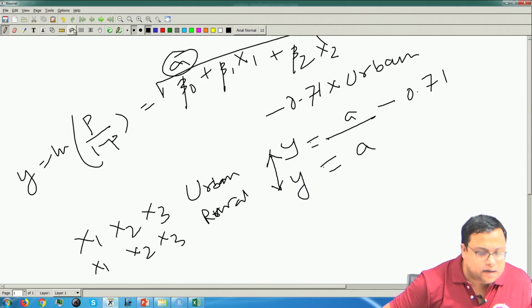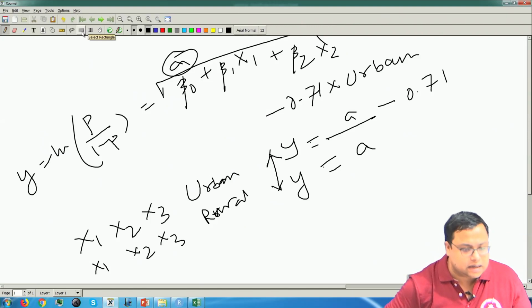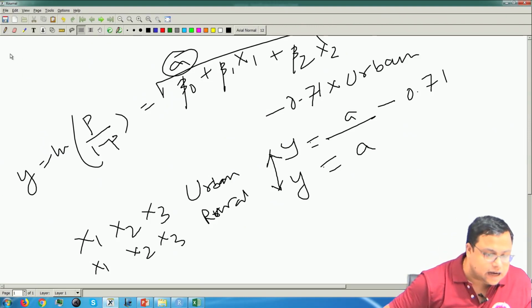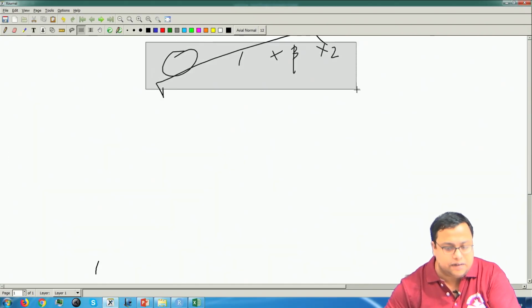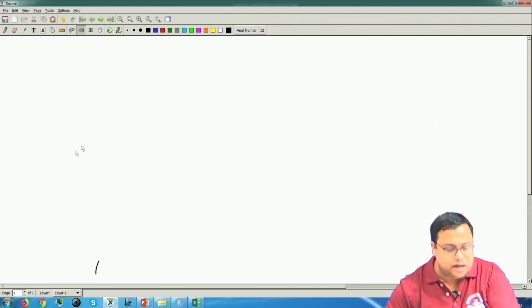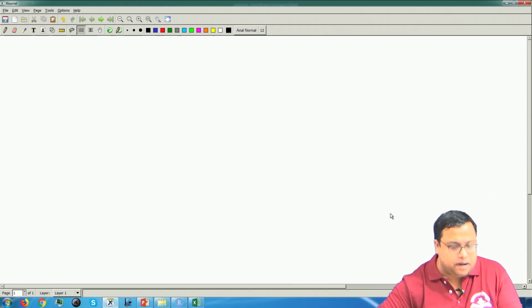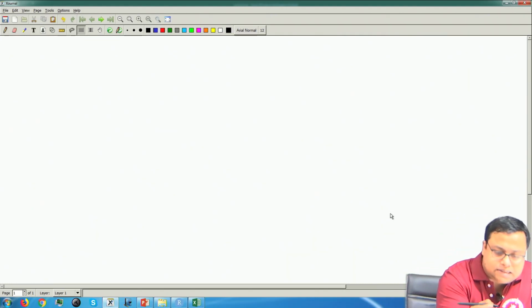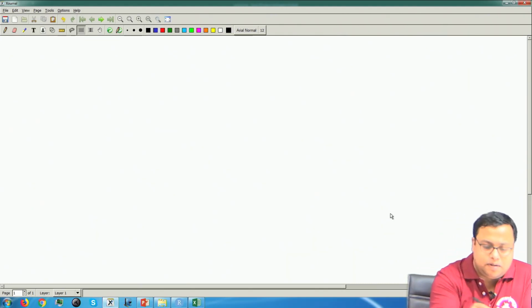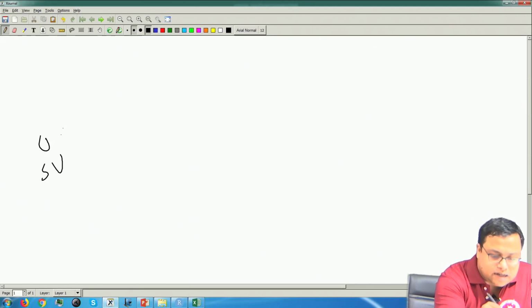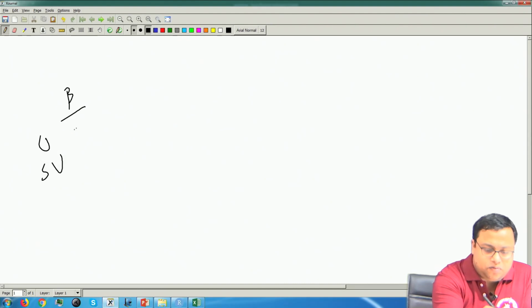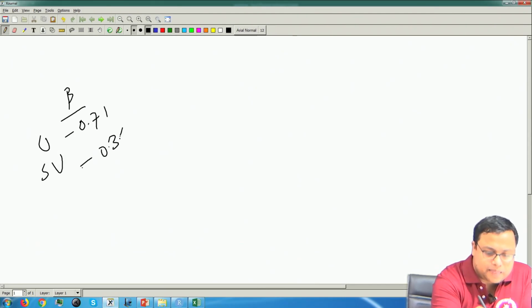Similarly, if there are more than one category, in this particular case let us say there is urban, semi-urban and rural. By chance let us say in the result I have got urban and semi-urban, and rural was the reference point which got removed, and urban and semi-urban both were significant, and this value was 0.71 and this value was 0.34.